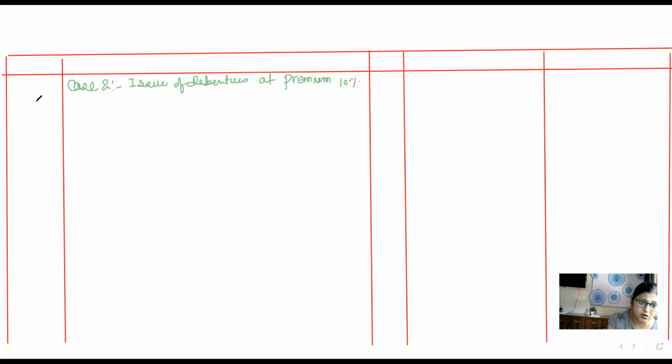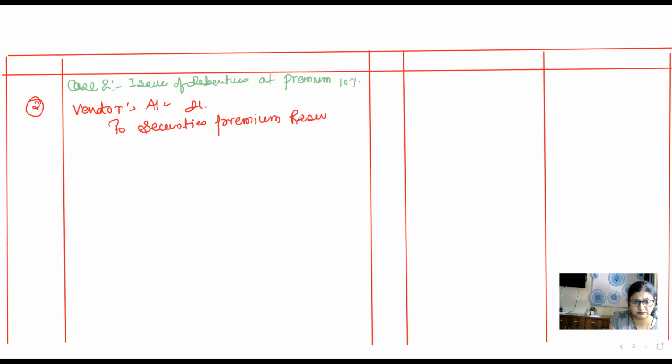So this is also your entry number 2 only because the case has changed, so this entry is going to be different. Vendor account will be debited to securities premium reserve, to 11% debentures.